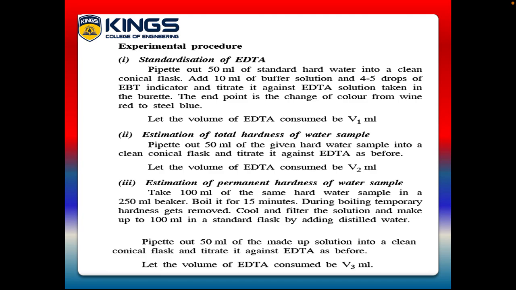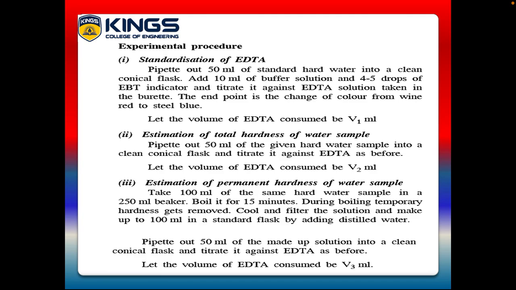You note it. And the third titration is estimation of permanent hardness of the water sample. In this titration, we have to find out the permanent hardness present in the given water sample. For this purpose, take 100 ml of this sample hard water in a 250 ml beaker. Boil it for 15 minutes. During the boiling, the temporary hardness producing salts get removed or precipitated. Then cool and filter the solution and make it up to 100 ml in a standard flask by adding distilled water.